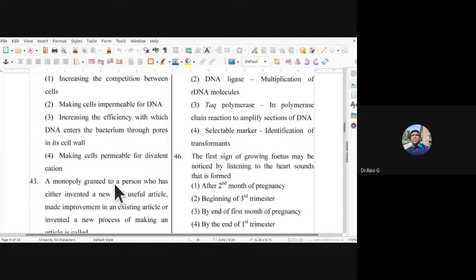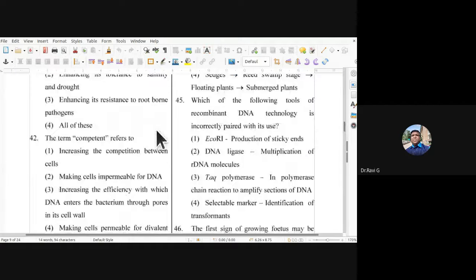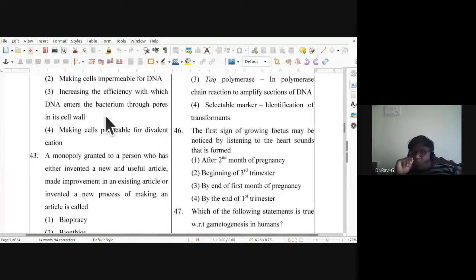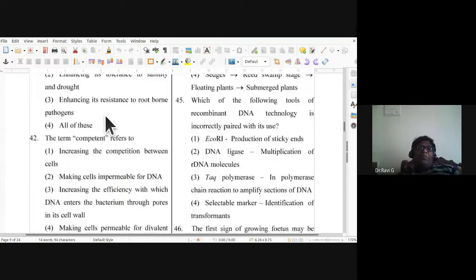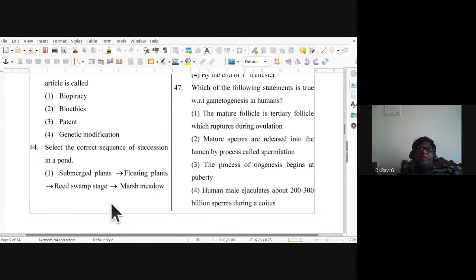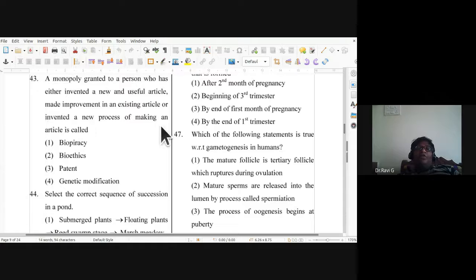42nd, third one is the answer. Increasing the efficiency with which the DNA enters the bacterium through pores, we call it competence. A patent refers to a monopoly granted to a person who has invented a new and useful article. So the 43rd, the answer is third one, patent. So a new process of making an article is called patenting or patent.